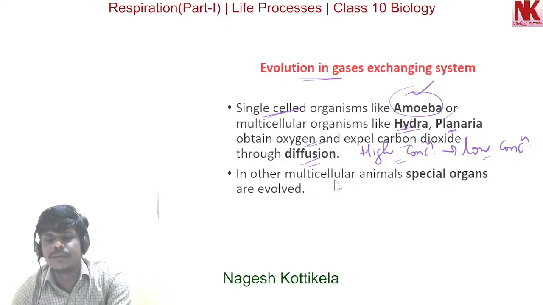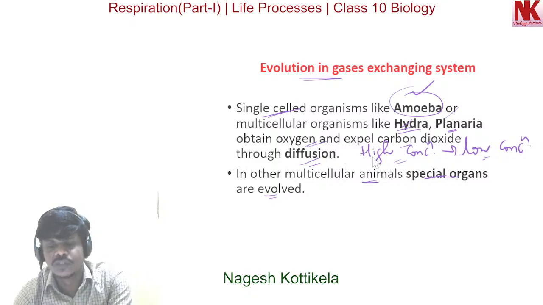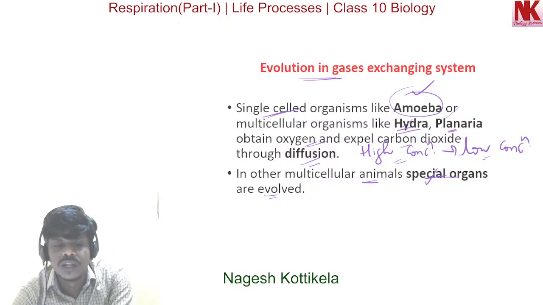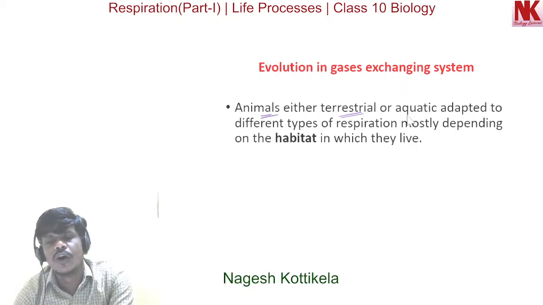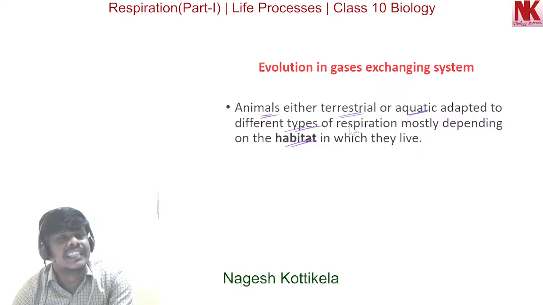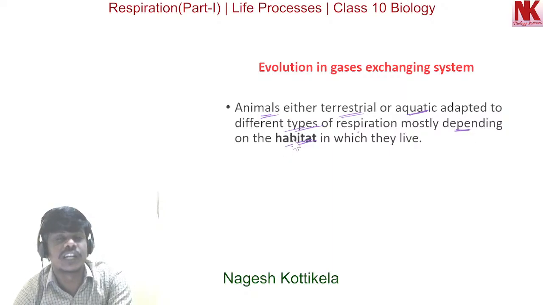In multicellular animals, special organs have evolved. These special organs are nothing but the respiratory structures. Now let's discuss a few more details. Animals, either terrestrial or aquatic, are adapted to different types of respiration, mostly depending on the habitat in which they live.